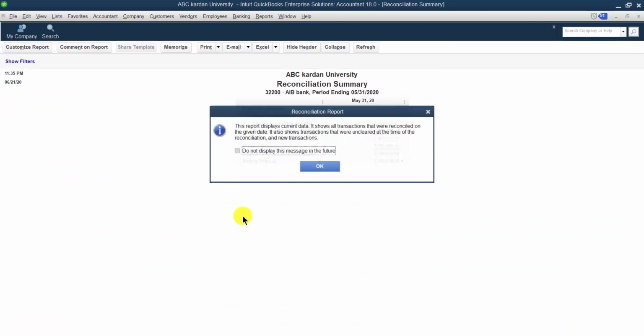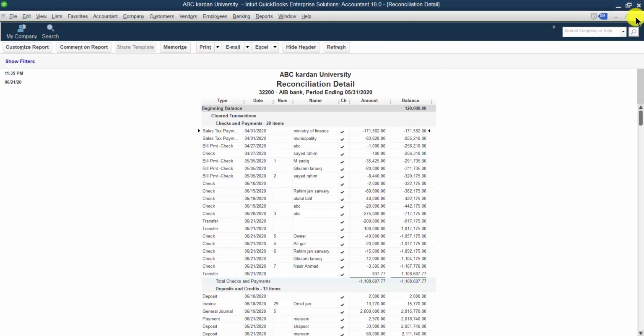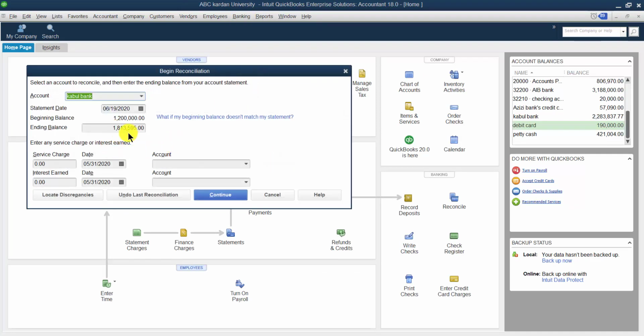Display the report, right? So this is the report of what? Bank reconciliation. These are the things that you have done. This is the ending balance of your bank account. So this was the purpose of the bank reconciliation statement. If once again you go for the bank reconciliation statement, this was your previous balance, right? Then again you have to select your previous balance.